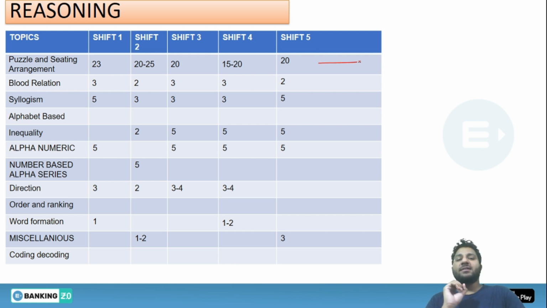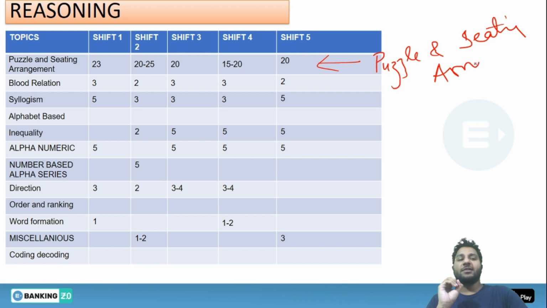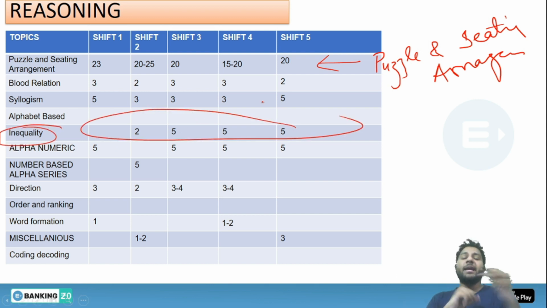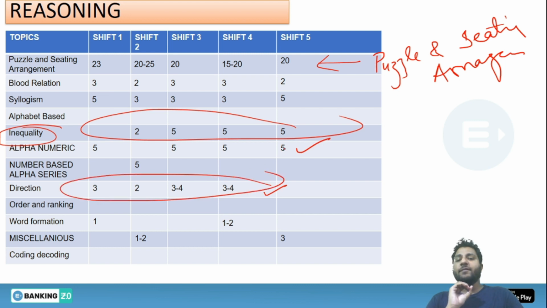As we have seen, the reasoning segment was constantly focusing on only one topic, which is puzzle or seating arrangement. You have to focus on that as well. In the previous examination we were not getting inequality continuously, but here we have been continuously getting the inequality portion. It's just the first shift where you didn't get any inequality question. They were also focusing on alphanumeric series and direction questions, constantly giving alphanumeric, direction and inequality.